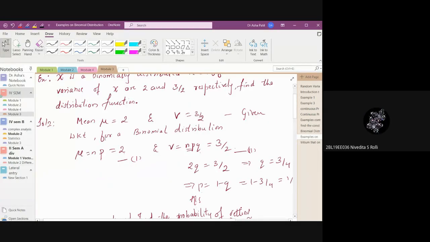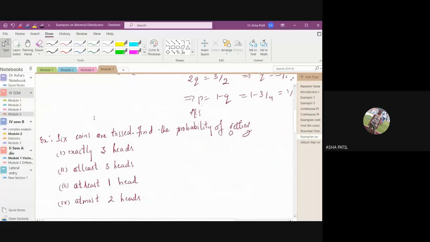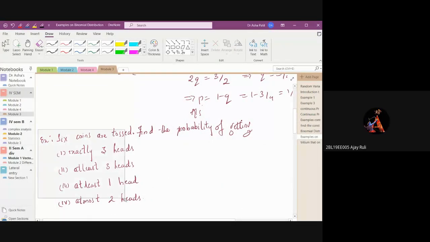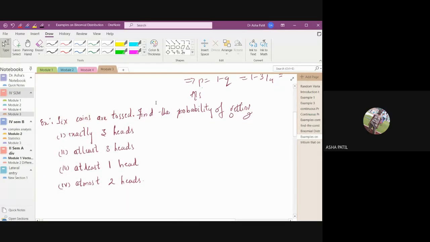N equal to 8, ma'am. N is 8. Others, did you get it? Yes, ma'am. It's 8. Okay, then write the distribution function.